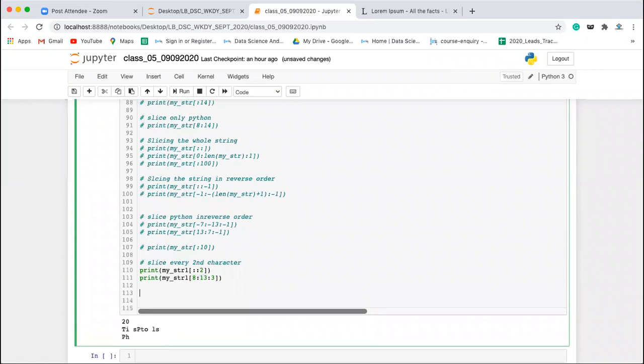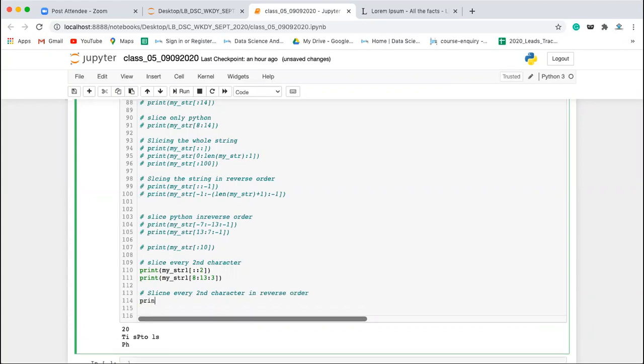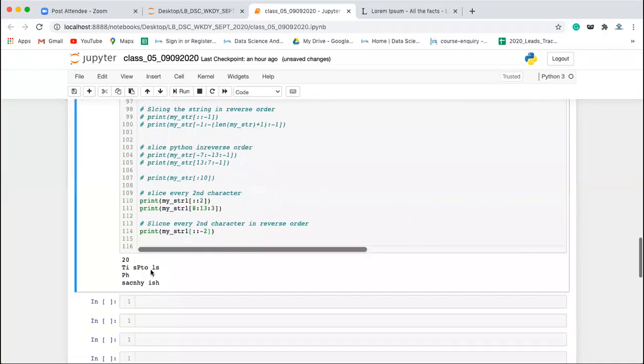Now let's say if I want to slice every second character in reverse order. So I'll be writing print my_str1, and I want to do it in the reverse order. So I'll be writing colon -2. So this will slice it in reverse order.